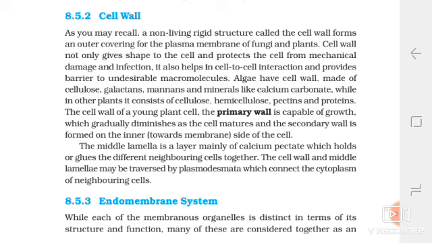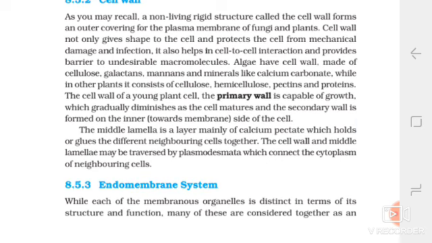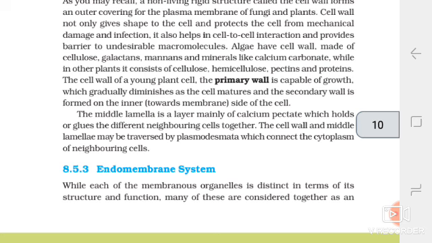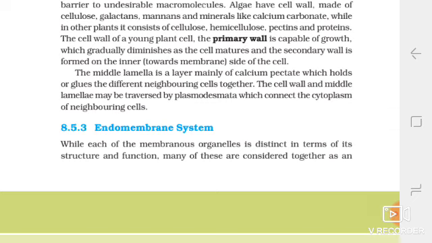The cell wall of a young plant cell, the primary wall, is capable of growth, which gradually diminishes as the cell matures, and the secondary wall is formed on the inner side of the cell towards the membrane. The middle lamella is a layer mainly of calcium pectate which holds or glues the different neighboring cells together. The cell wall and middle lamella may be traversed by plasmodesmata which connect the cytoplasm of neighboring cells.